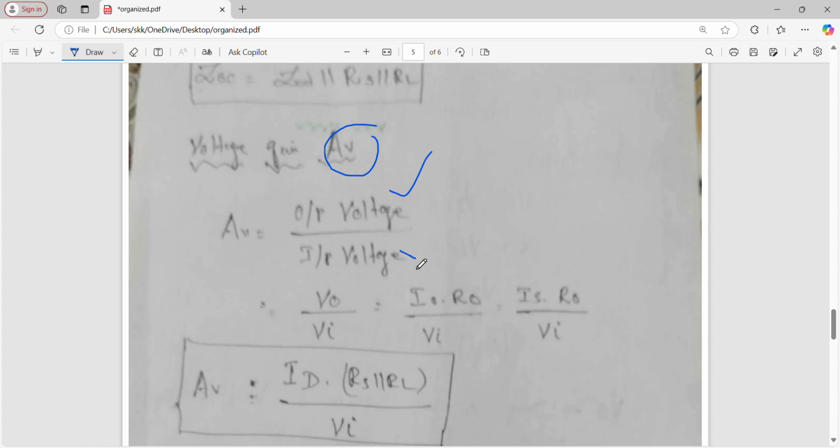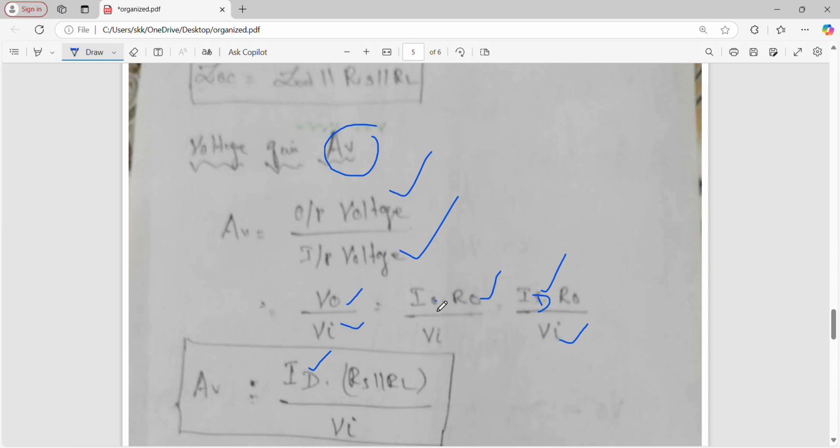Then finally, voltage gain. What is voltage gain? Voltage gain is nothing but output voltage divided by input voltage. What is the output voltage? V naught. What is the input voltage? VI. V naught is equal to I into R, no? So I naught into RS. Then VI is the same thing. Now listen, what is the current I naught? We are taking the output at the source, no? So I naught is equal to IS. Now IS is approximately equal to ID. That's why I put ID. Output current is ID, right?